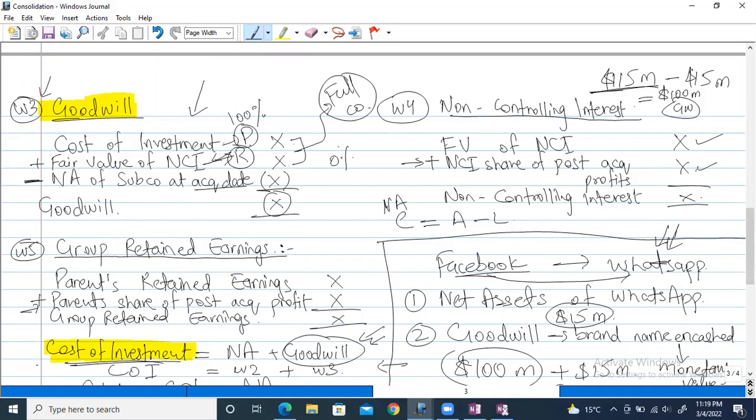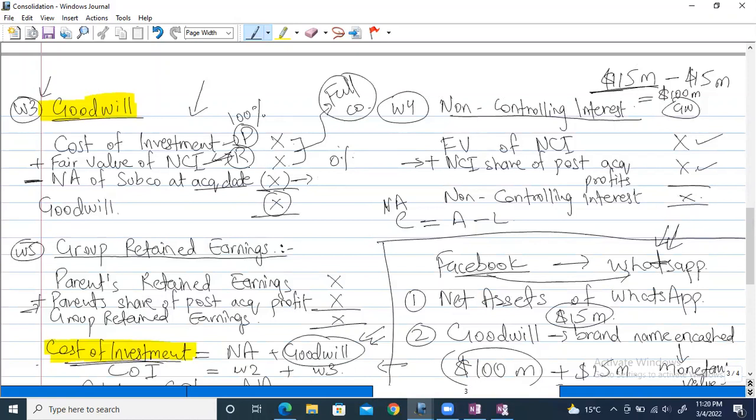The net asset of the subsidiary company at acquisition date is not the same thing as the NCI. For NCI, we don't calculate any net assets, because it is just limited to the amount that is the fair value. The NCI is the market value of the non-controlling interest.